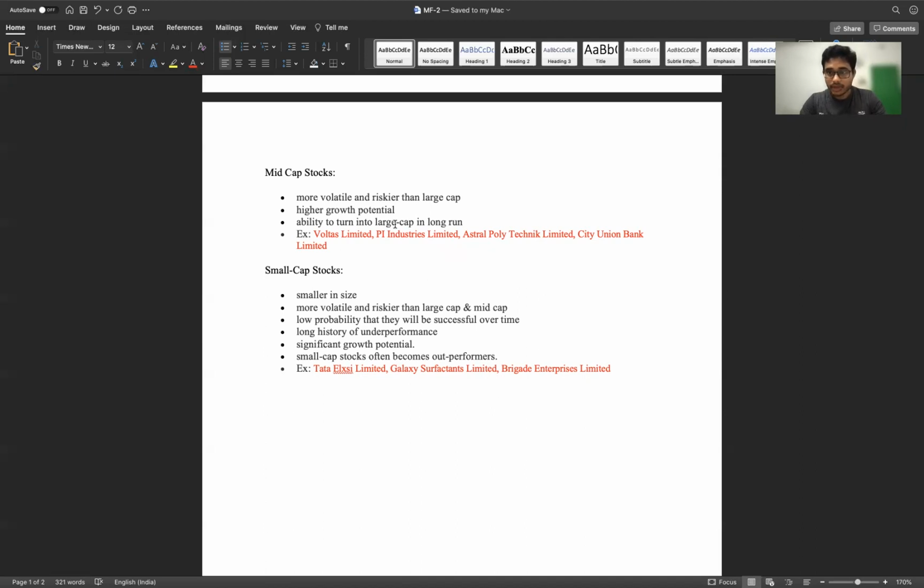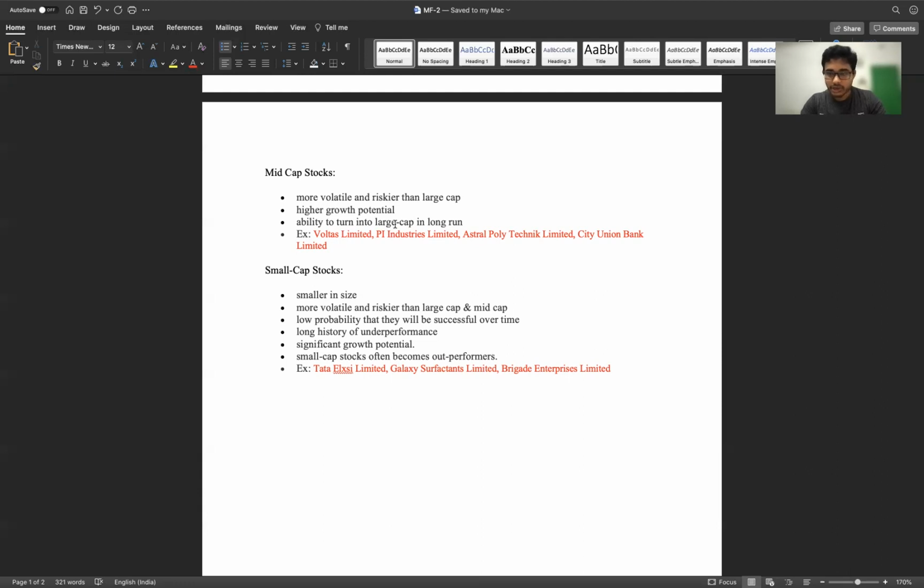So when we choose a mutual fund, in case of a small cap mutual fund, we need to check the fund manager's portfolio or his experience or his expertise, because choosing a few companies among 5,000 companies is a great task.